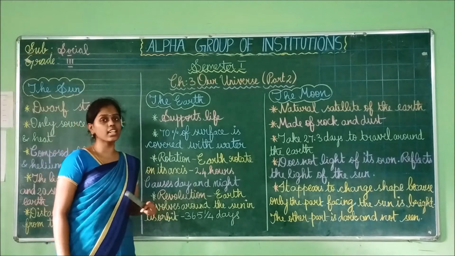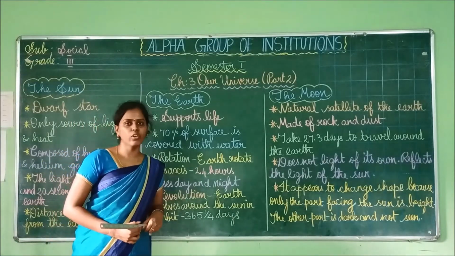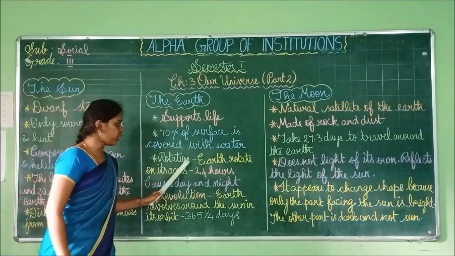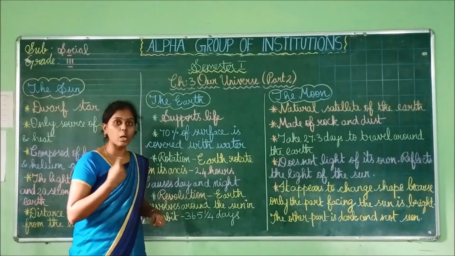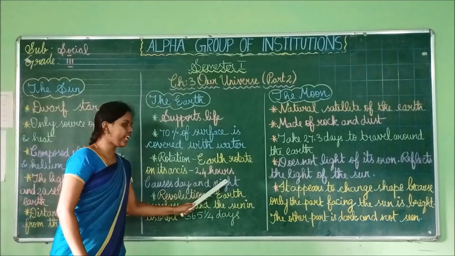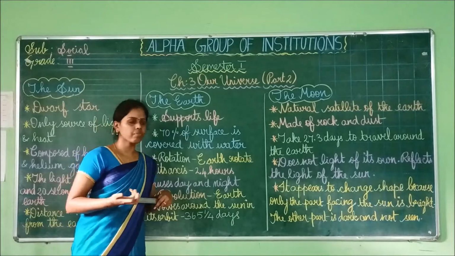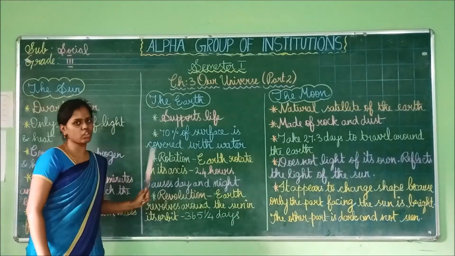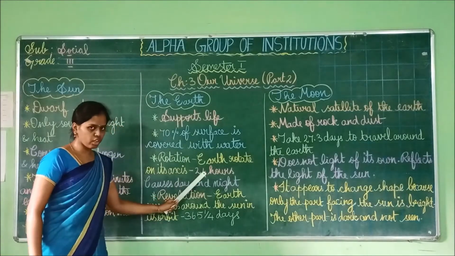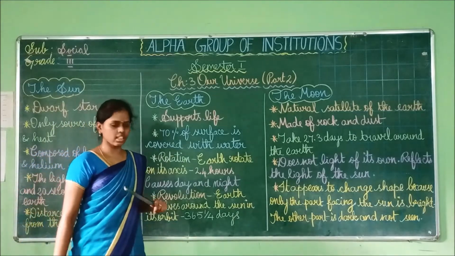So how many hours will the Earth take to complete one rotation? It will take 24 hours. 24 hours means one day. So to complete one rotation, to complete one round, it takes 24 hours. It causes day and night. We are getting day and night regularly, how does it happen? Yes, it is because of the rotation of the Earth. Since the Earth is rotating, it takes 24 hours for completing one rotation, and day and night are caused.